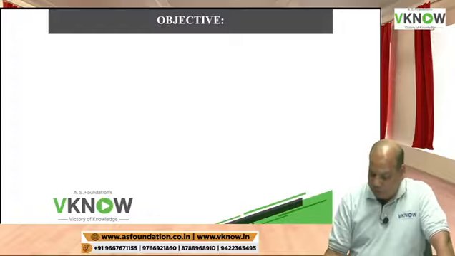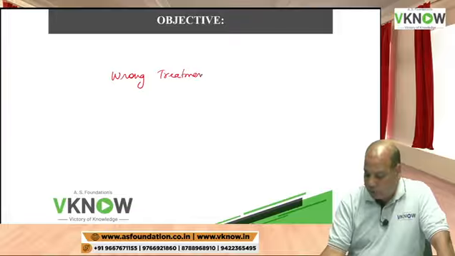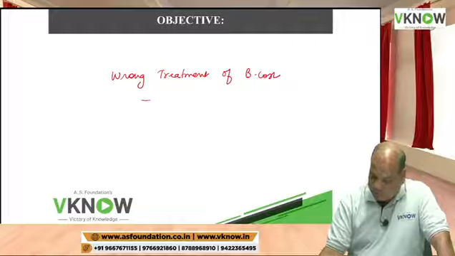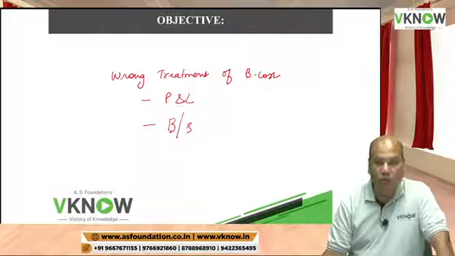Okay, and this standard is important because a wrong treatment of borrowing cost will affect P&L account and will affect balance sheet. How?